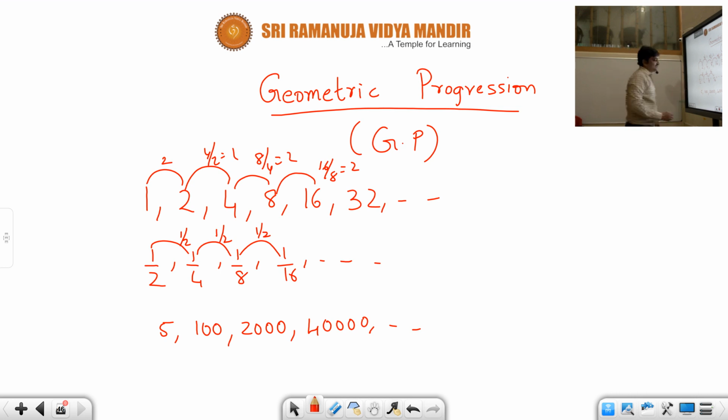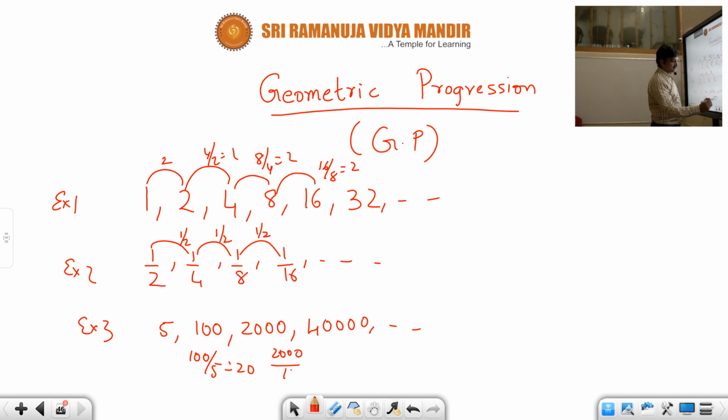Similarly, look at the third example. Here 100 upon 5, this is 20, and similarly 2000 by 100, again this is 20. Here also you could observe that the ratio between the consecutive terms is constant.